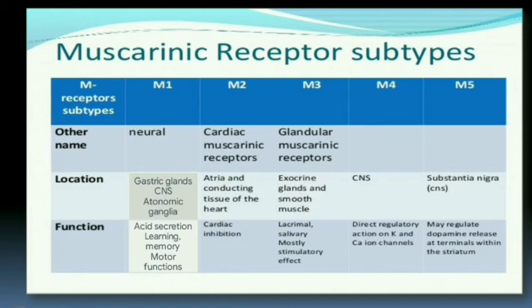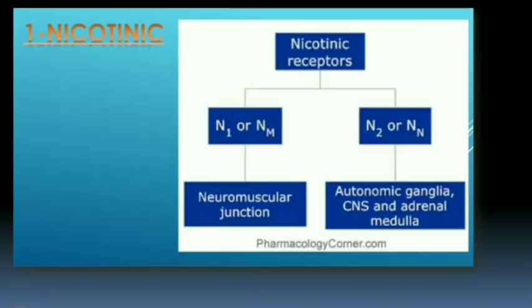Its functions are to increase the secretions of exocrine glands, like lacrimation and salivation, mostly a parasympathetic effect. M4 and M5 are also present in the CNS; they directly regulate the action of calcium and potassium ion channels, and regulate dopamine release at terminals within the striatum.